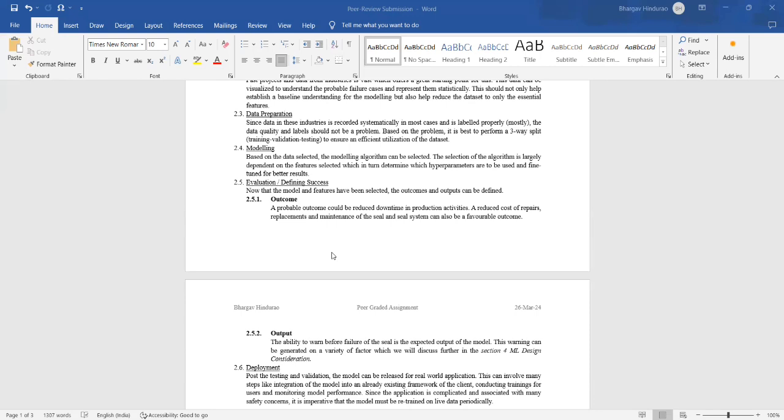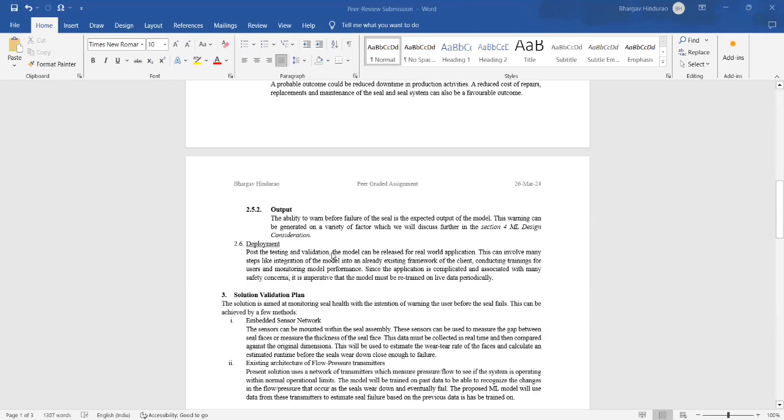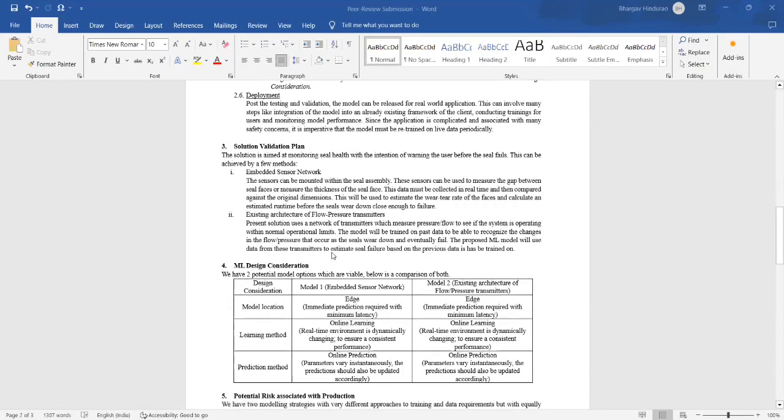To define success, there are probably two kinds of success that any model has, the outcomes and the outputs. A probable outcome could be reduced downtime and reduced cost of repairs and replacement for the seal and seal systems. Output could be the ability of the system to warn before the seal fails. In the deployment stage, the model can be released for real world application. This can involve many steps like integration into the model, supporting the customers, conducting training for customers, and so on and so forth.